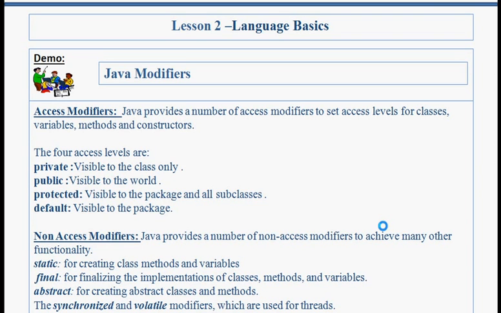Public. The class member and its members which have the public keyword in its creation statement are called public members. Those members can be accessible from all places of a Java application, meaning it is visible to the world.